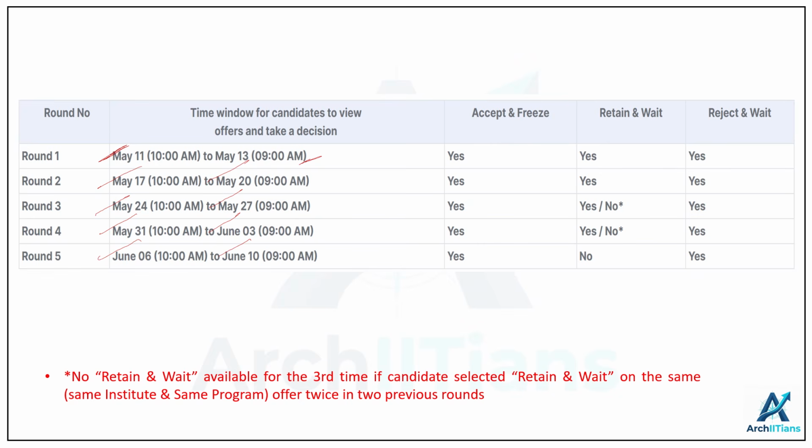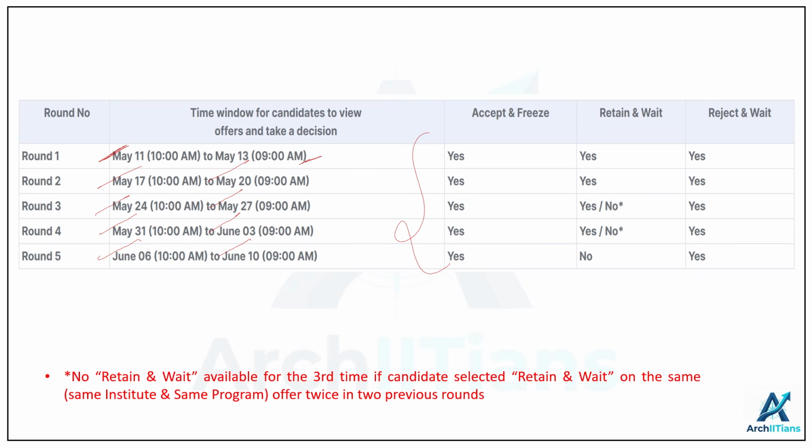Now let's look at the three major options through which you will make your selection, or decide whether you want to go ahead with this offer or you want to wait and retain, etc. So we will go by each one of them. First is accept and freeze offer. This option is open for all the rounds.